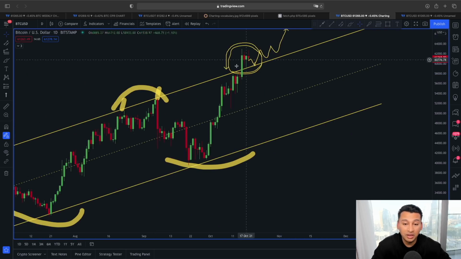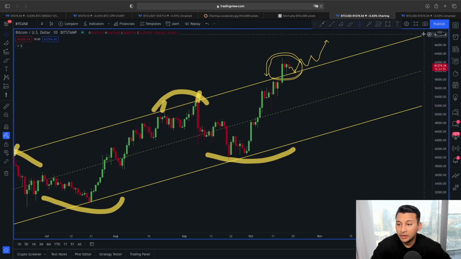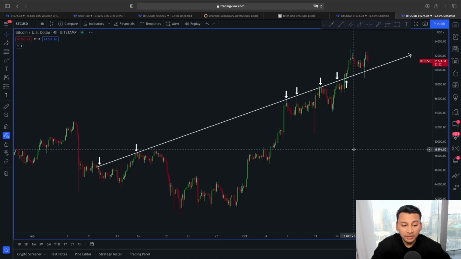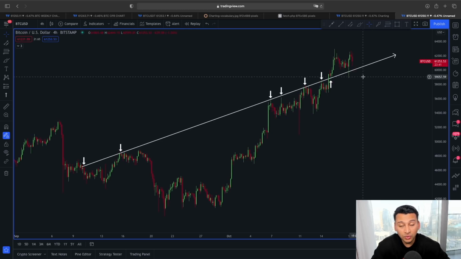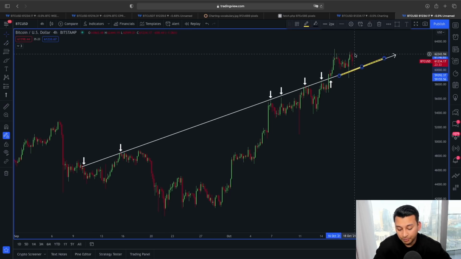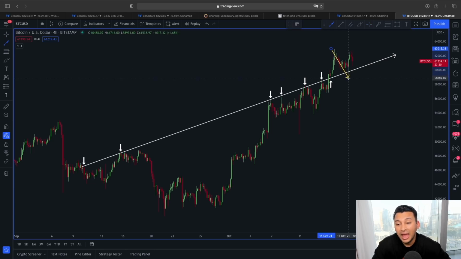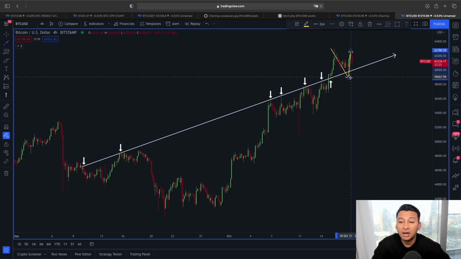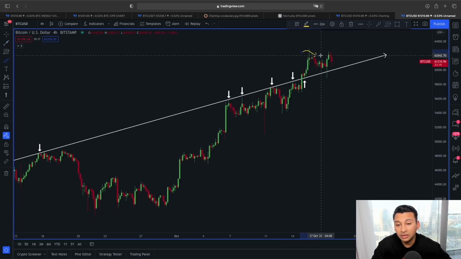If you look at this price structure in a bit different way, let me show you this one scenario in a 4-hour time frame. Yesterday we were aware this rising trend line, which was previously acting as a resistance, was flipped into support, and the trend started moving to the upper direction. But I was very clear, if we do see any sort of movement, our focus was around this 58 to 59,000 and price getting a really nice bounce after it. And this exact scenario happened yesterday. You can see we had this bigger pullback, price came around this 58,800 area, and then a bounce to the upper direction.